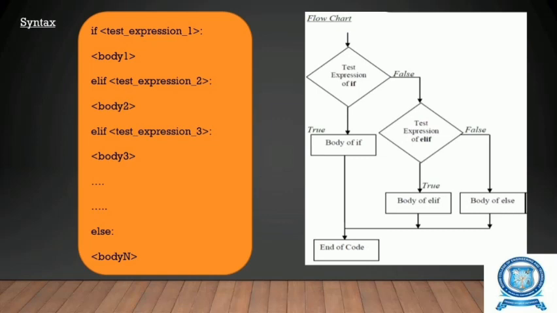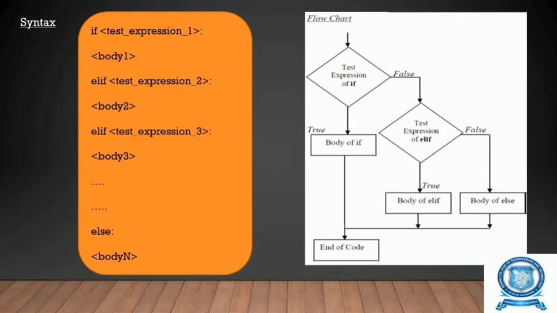Okay. So, the next statement is the if elif else statement, that is else if, which we give as elif. So, we call that chained conditionals. The elif statement or the chained conditional statement allows us to check multiple expressions for true and execute a block of code as soon as one of the conditions evaluates to true. The elif statement has more than one condition, and there is only one if.